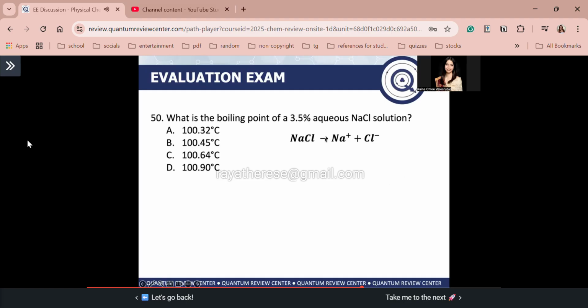So recall, this is the dissociation of NaCl in water. Why water right away? Guys, we have an aqueous NaCl solution. So we have formed here Na plus and Cl minus. So the first thing we will do, guys, is to determine the Van't Hoff factor i before we determine the boiling point.